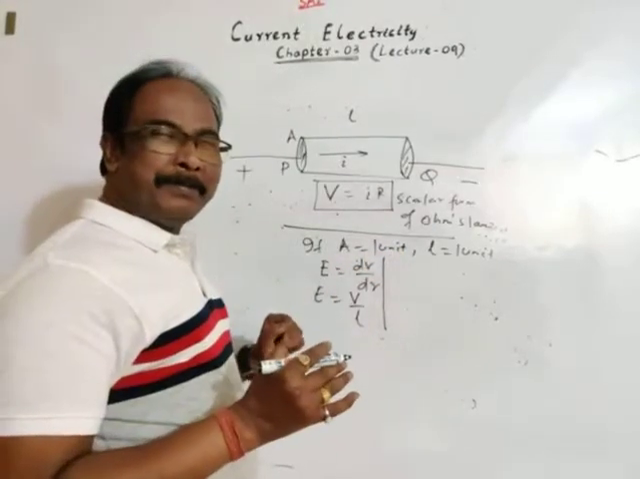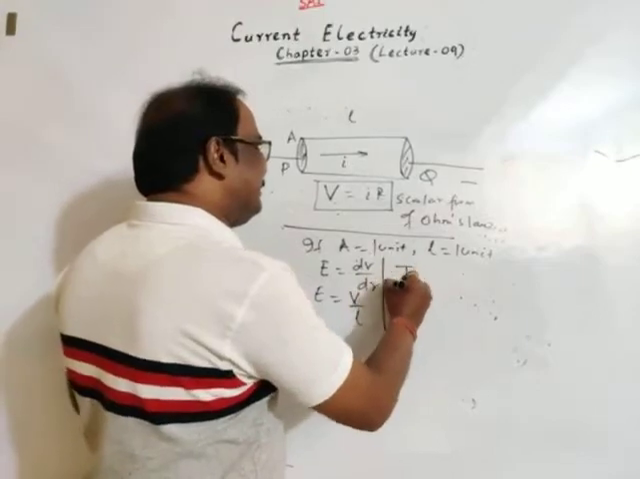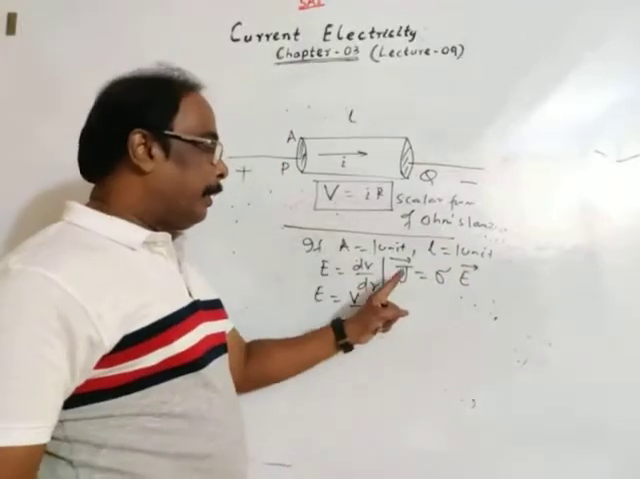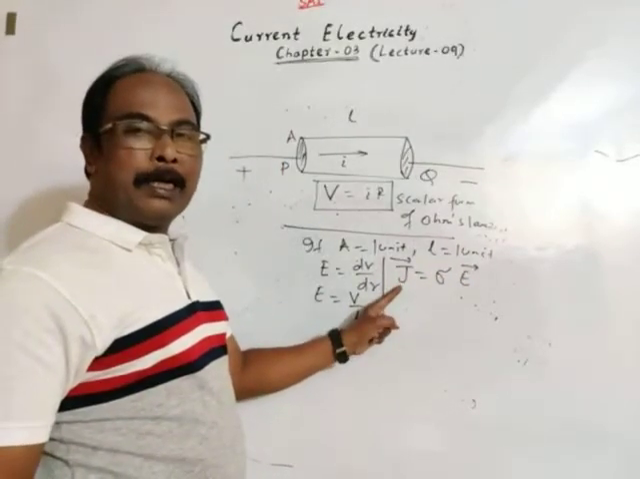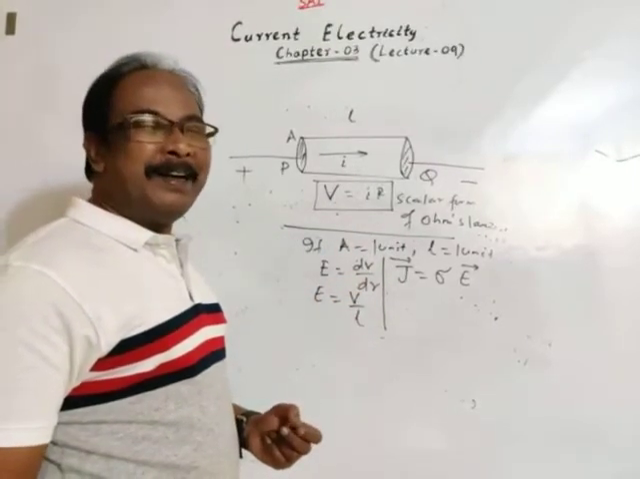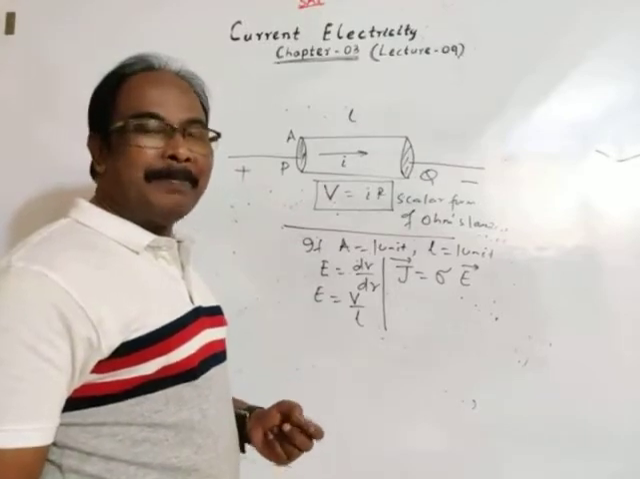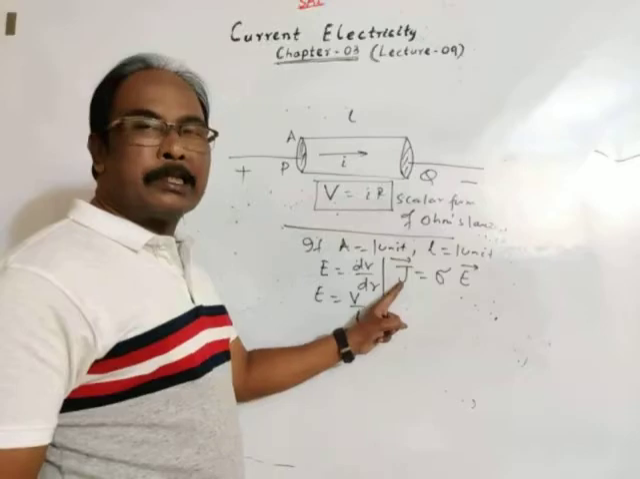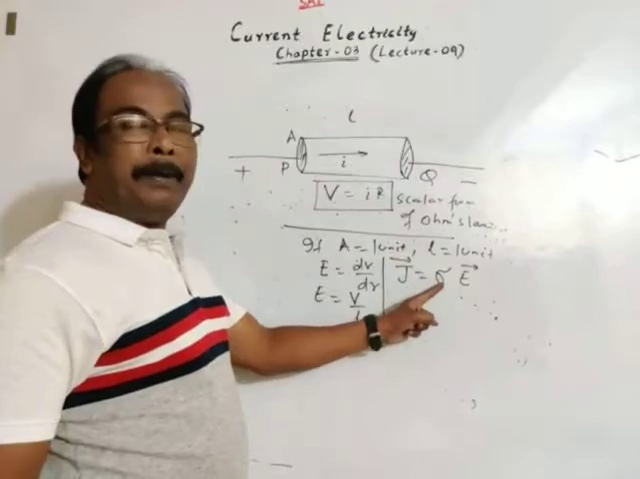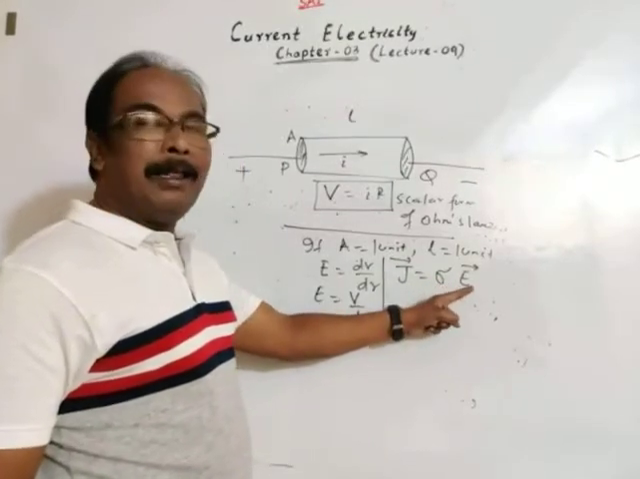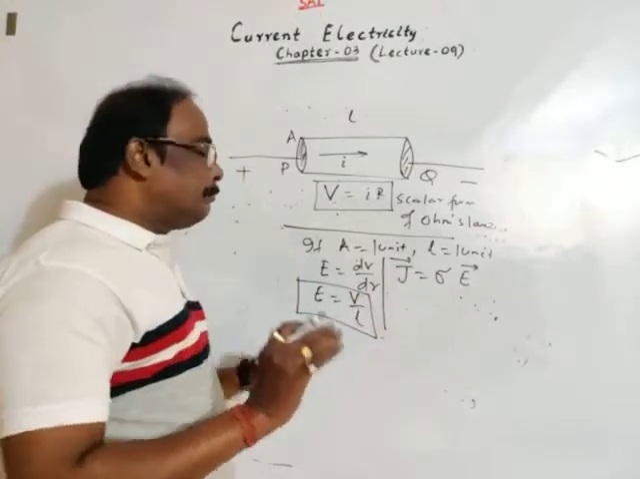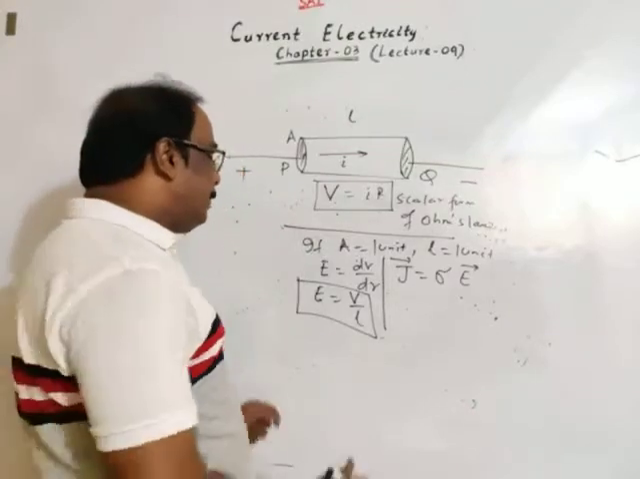You know the equation. J is equal to sigma E. Current density, we have already discussed about current density just in the previous lecture. Again, I would like to advise my dear children who have not gone through the previous lecture to go through it once. I have discussed all the aspects behind current density. Current density J is equal to sigma E, where sigma is conductivity, and E is the electric field intensity. E is equal to V by L.